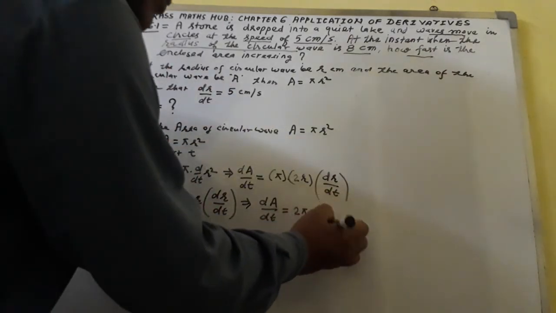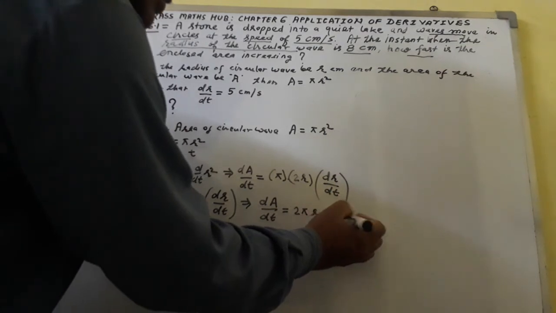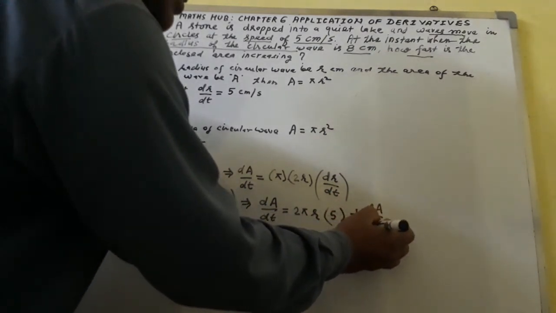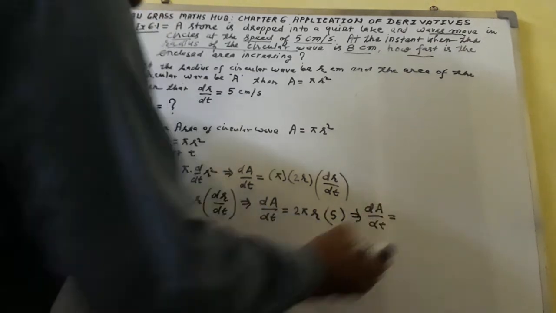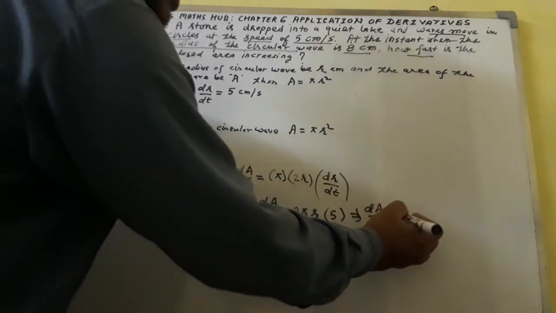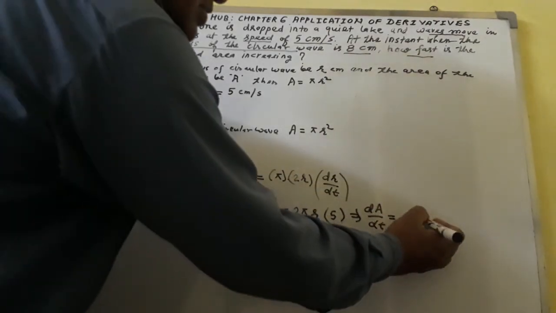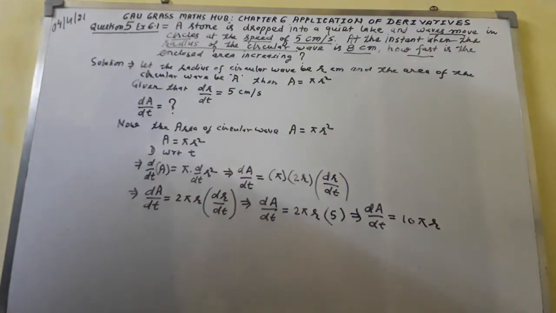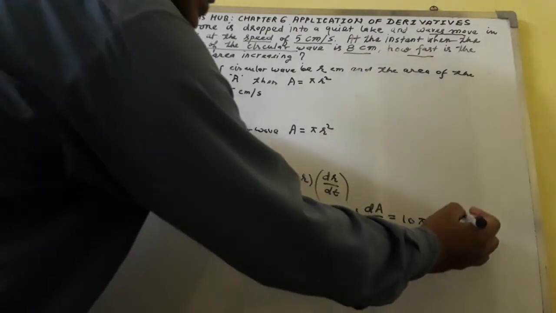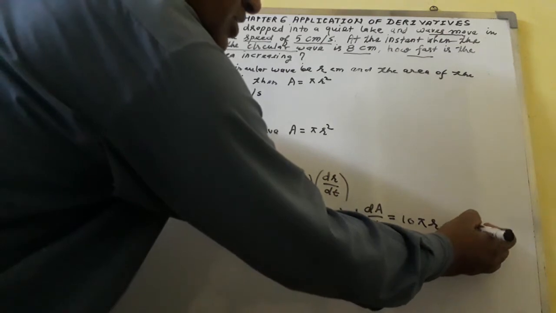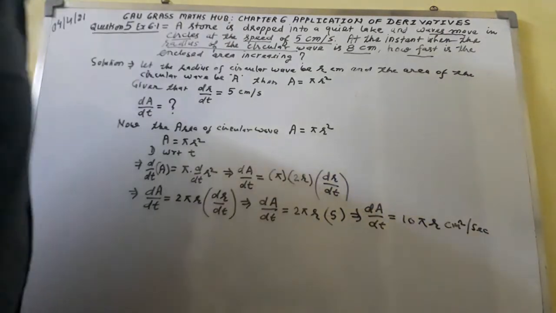So dA over dt equals 5 times 2, that is 10 pi r, in centimeter square per second.